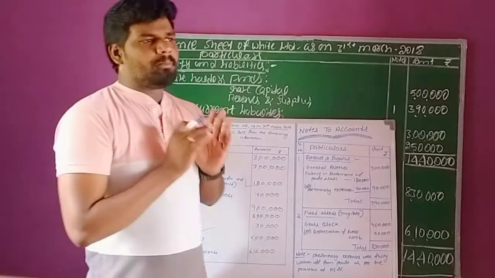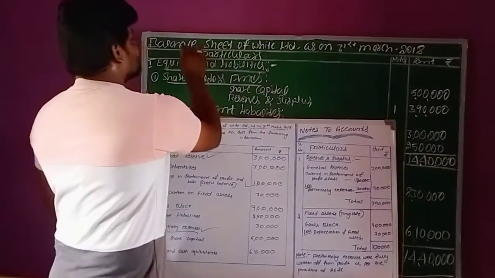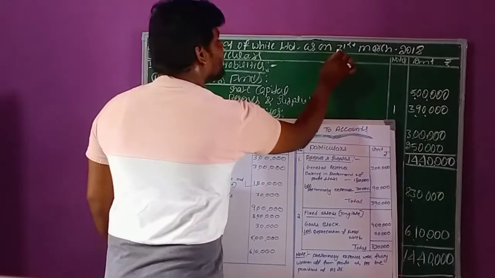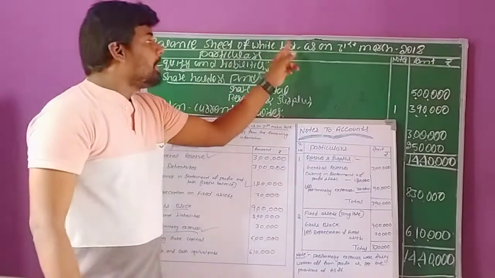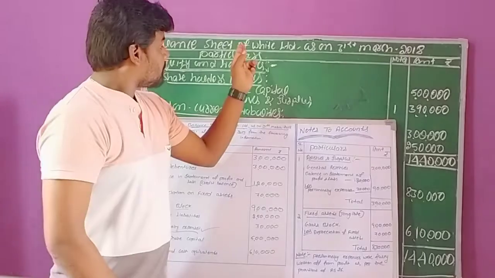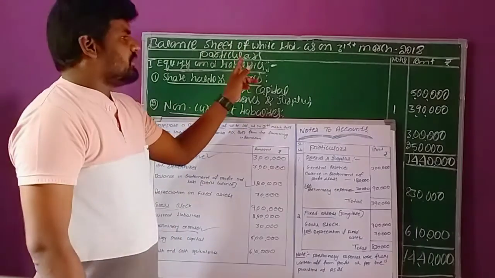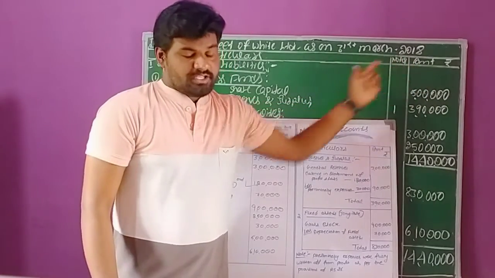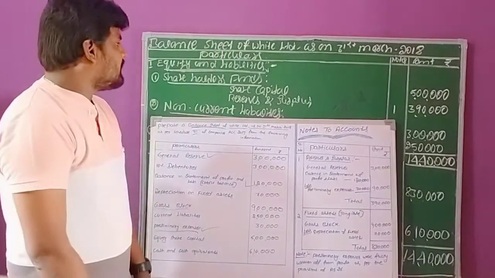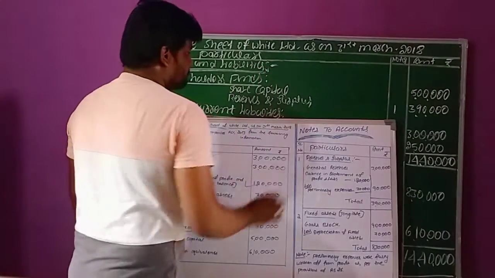So now we need to prepare the balance sheet. First I will take the headline: balance sheet of White Limited as on 31st March 2018. On this date, we need to prepare White Company Limited balance sheet. And below, we need to apply the format. The first column is for particulars, the second column for notes, and the third column for the amount. This is the format. Under the format, the first headline: equity and liabilities.